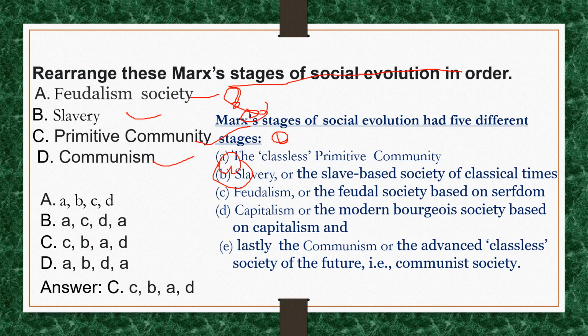Now let us discuss Marx's stages of social evolution. Marx's stages of social evolution had five different stages: the classless primitive community, slavery or the slave-based society of classical times, feudalism or the feudal society based on serfdom, capitalism or the modern bourgeois society based on capitalism, and lastly communism or the advanced classless society of the future, the communist society.